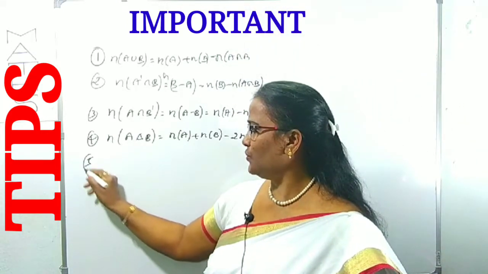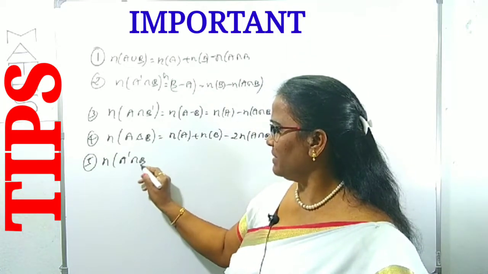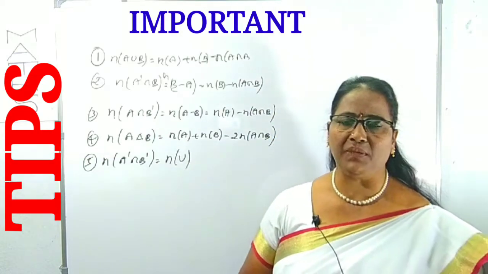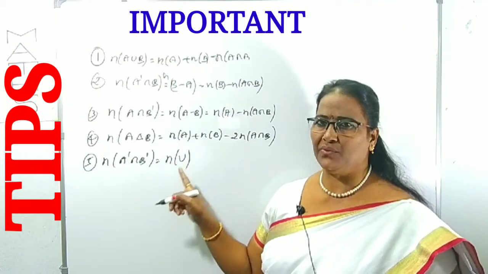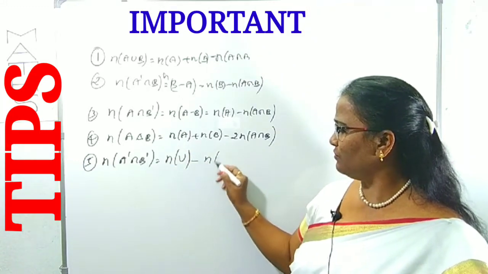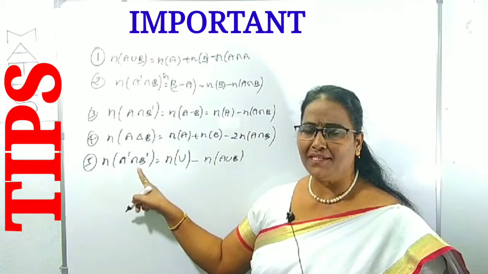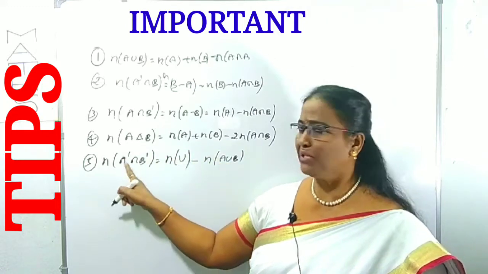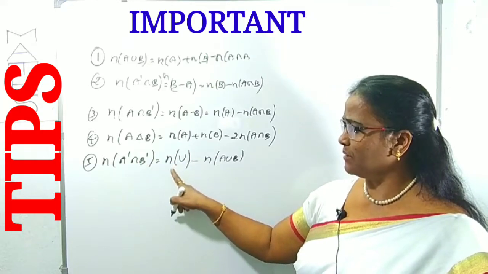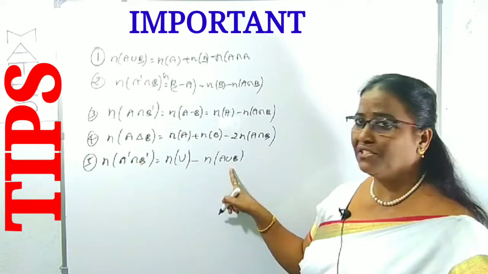And there are two complementary set results, like n of A complement intersection B complement. That one you can take as n of U. What did I say about U? U is simply the universal set, maybe U or X, we can take according to the given letter. From the universal set we have to remove n of A union B. You have to remember one thing here: in case of complementary sets, intersection becomes union and union becomes intersection. You know, n of A complement intersection B complement is equal to number of elements in U minus number of elements in A union B. Here there is intersection, but on the right side you take union.